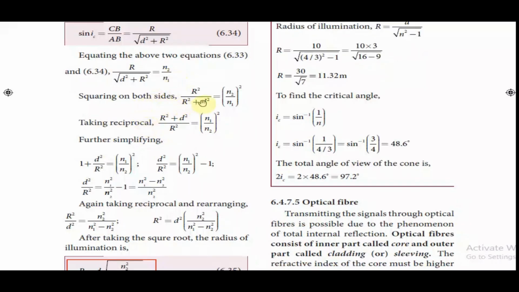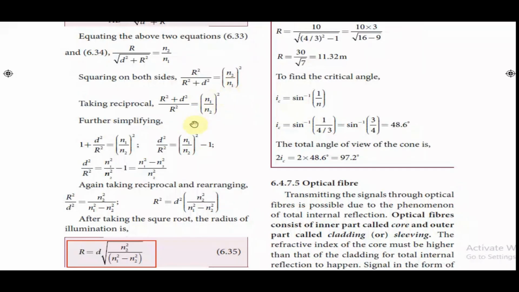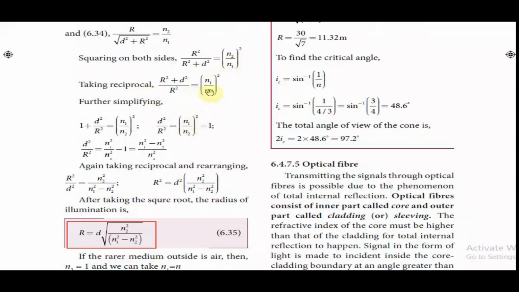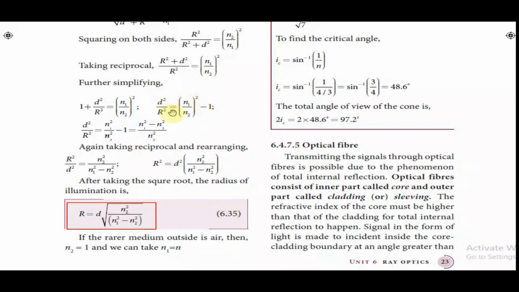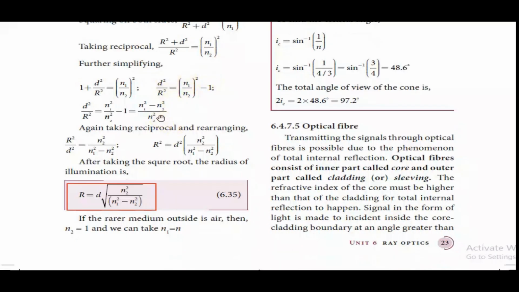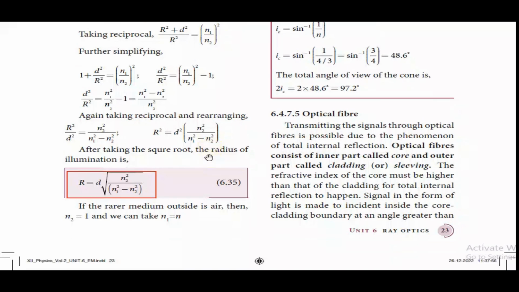Squaring on both sides, we have r square by r square plus d square equal to n2 by n1 the whole square. Taking reciprocal and simplifying, and rearranging, we get r square equal to d square n2 square by n1 square minus n2 square. Taking square root, we have equation 6.35, that is r is equal to d into root of n2 square by n1 square minus n2 square.